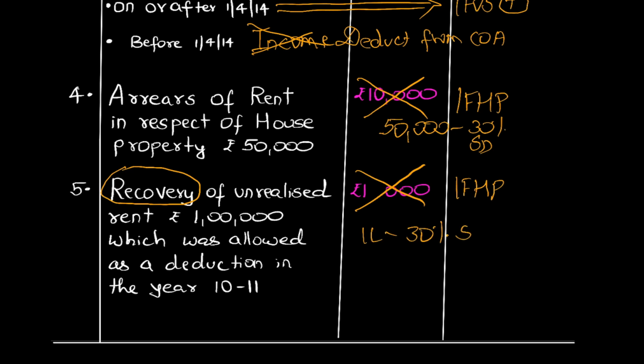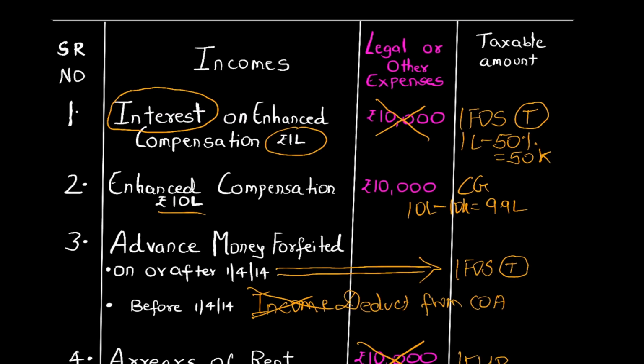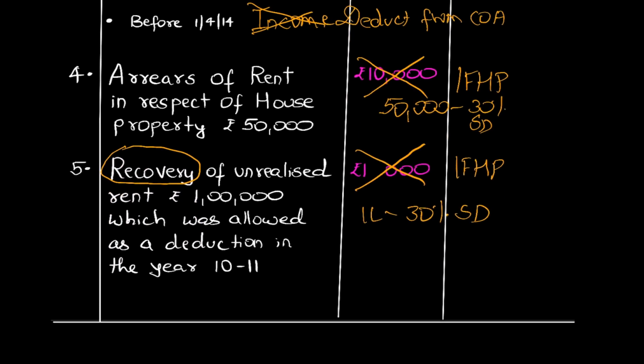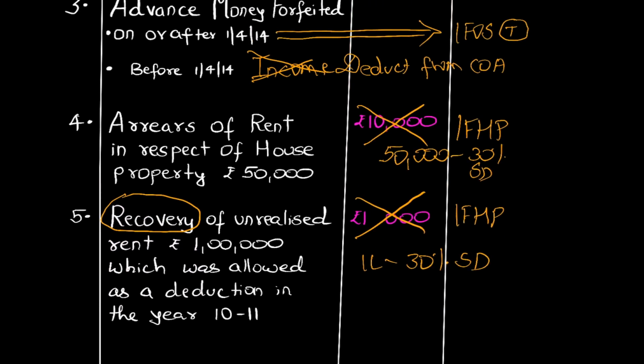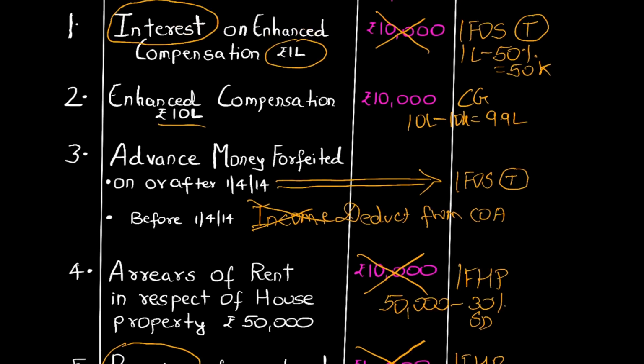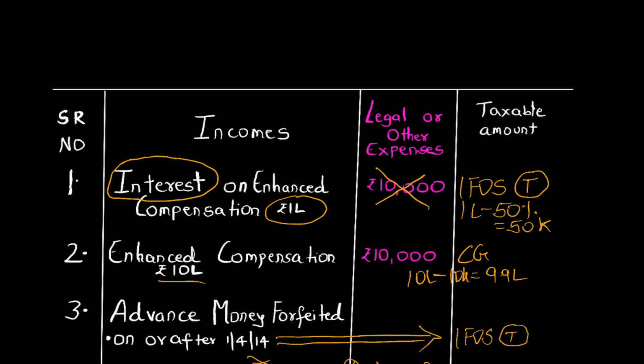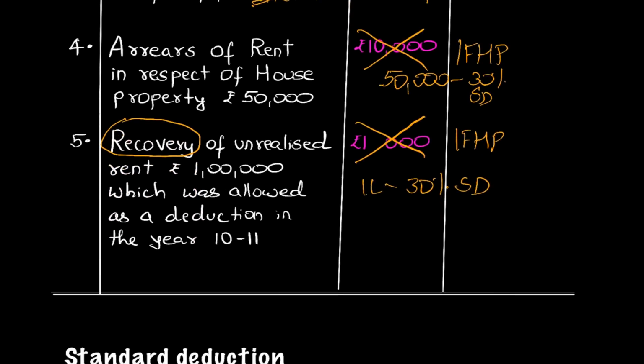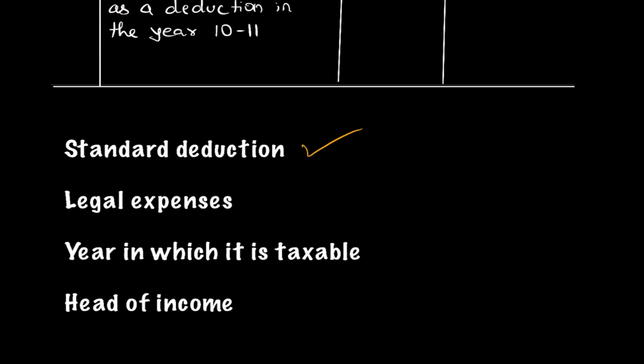See the areas where students generally get confused. In interest, 50% standard deduction. In arrears of rent, 30% standard deduction. In both the cases, legal expenses should be ignored. In interest also, legal expenses should be ignored. But for enhanced compensation, legal expenses should be deducted. So see students, I discussed with you about the standard deduction, about the legal expenses, about the head of income.